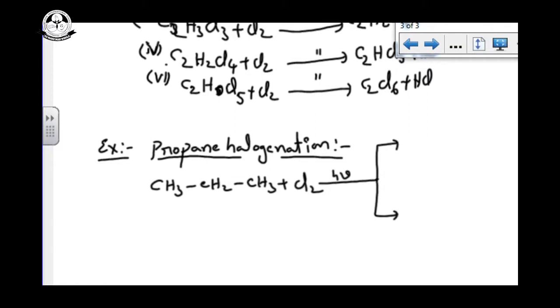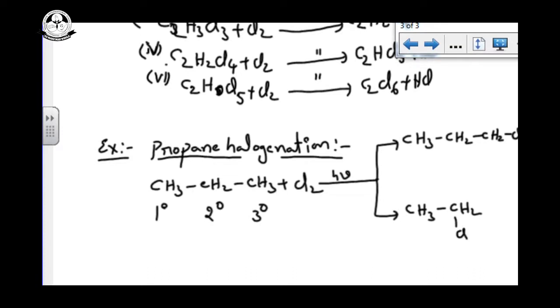Why? Because here we have two different types of hydrogen: primary and secondary. If the halogen is attached to the primary carbon, we get CH3CH2CH2Cl. If the halogen is attached to the secondary carbon, the product we get is like this, CH3CHClCH3.